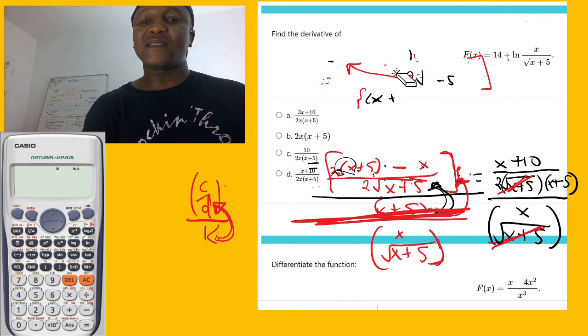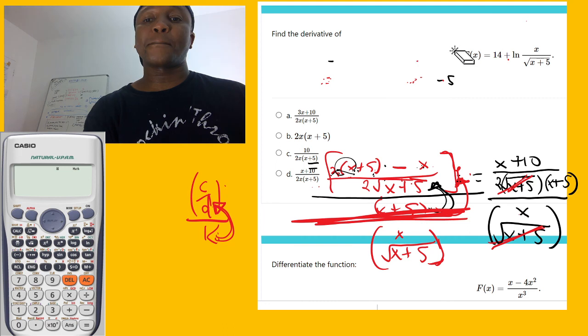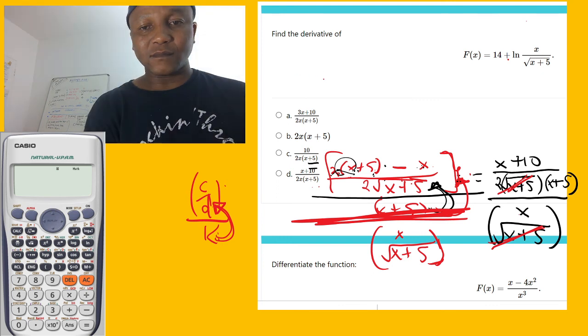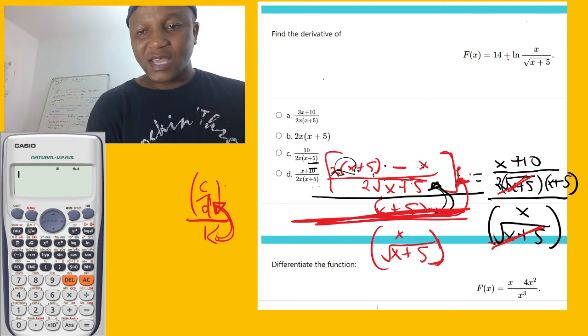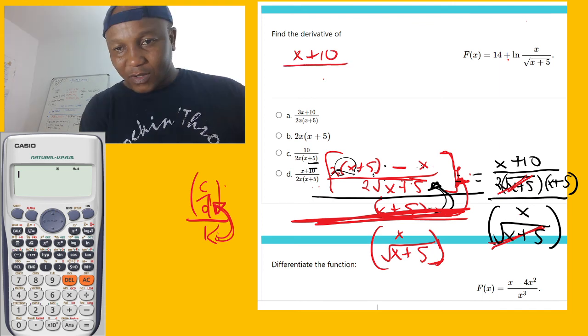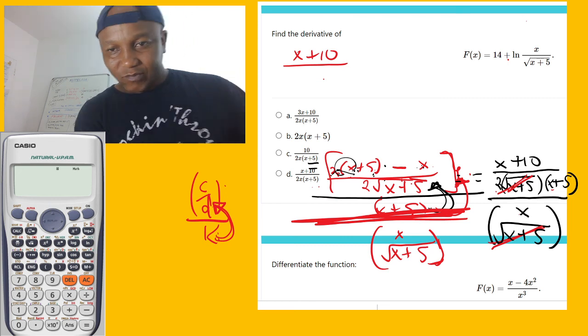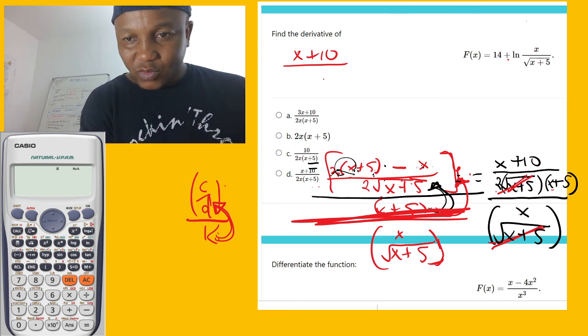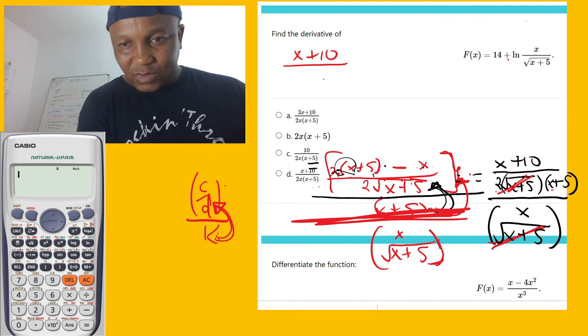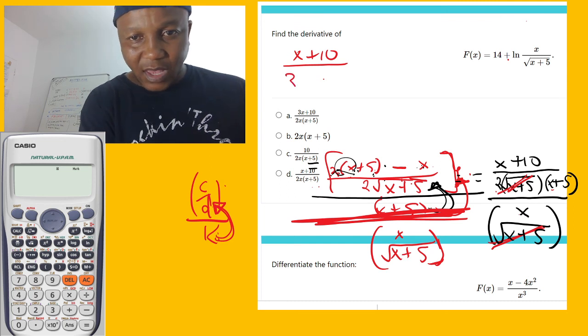Easy question. I like long questions. I don't know why. It's very interesting. So that we say here we are left with x plus 10 over 2, x plus 5. So say 2x plus 5. Yeah, 2, and then x plus 5.